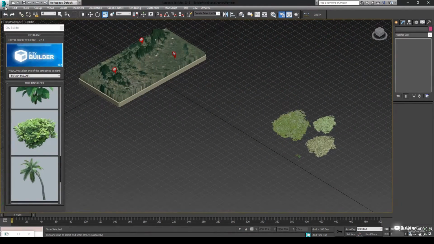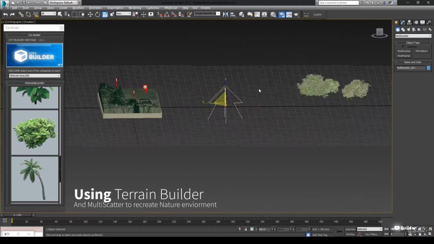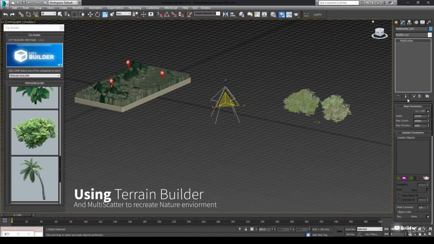We're going to use Multiscatter plugin to recreate the nature for this terrain scene. Terrain Builder doesn't pack with Multiscatter or a third party scatter plugin. We're going to import a previous Multiscatter preset with custom tweaks.